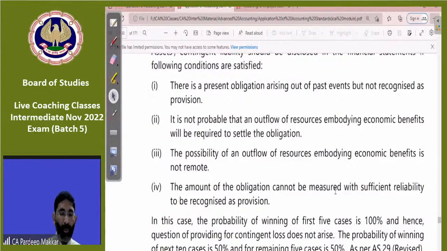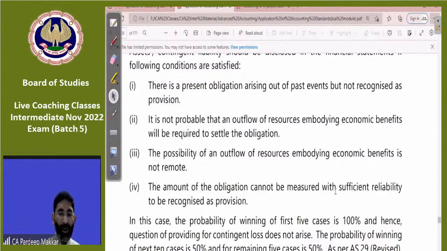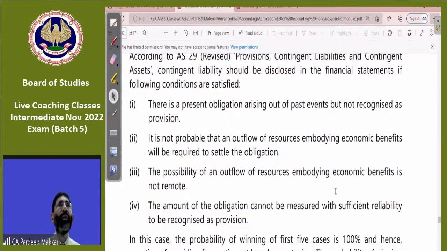The amount of the obligation cannot be measured with sufficient reliability to be recognized as a provision. Reliability must be there; if there is no reliability, we cannot enter it as a provision in our books of accounts. Contingent liability should be disclosed, but provision is not to be created, when there is a present obligation arising out of a past event but not recognized as provision; second, when it is not probable that the outflow will be there; third, when the outflow is not remote; and fourth, when it cannot be measured reliably.